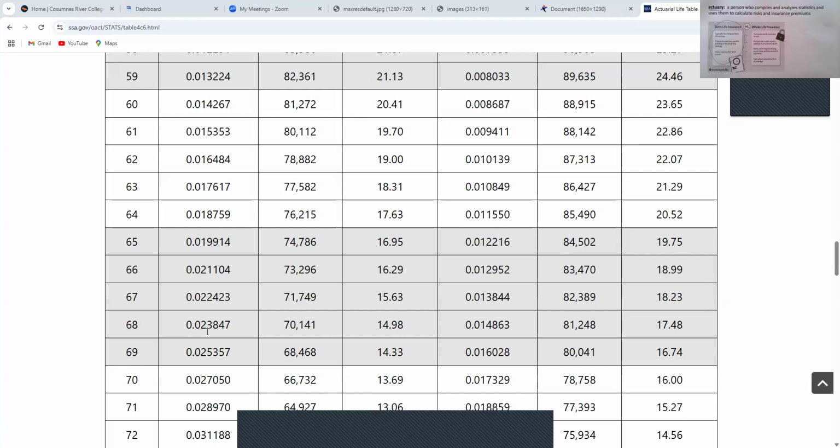If I move the decimal twice, that's 2.3, a little over 2%. There's only a 2% chance grandpa's going to die in the next year. Maybe I skip this birthday party. There's like a 98% chance he's going to have another one. I'll go to the next one, right? Maybe I skip this party and go to my friend's party. I don't know. I'm not telling you that's what you should do, but this actuarial life table could help you make decisions like that.